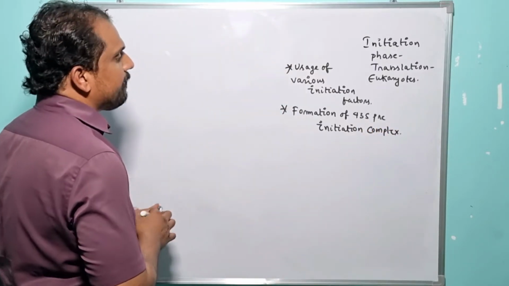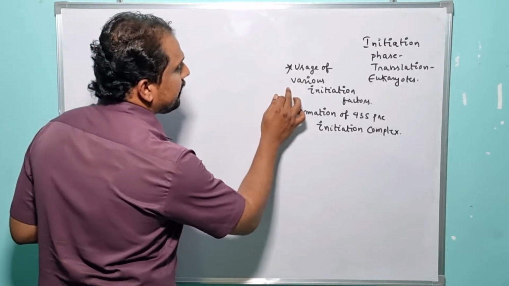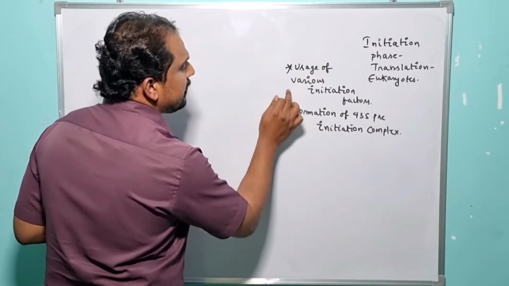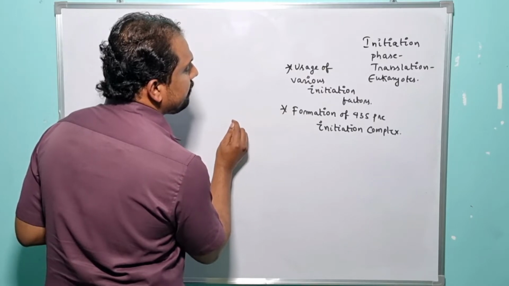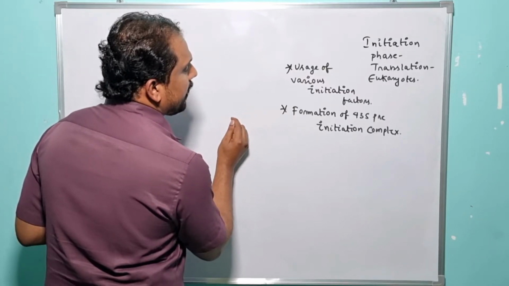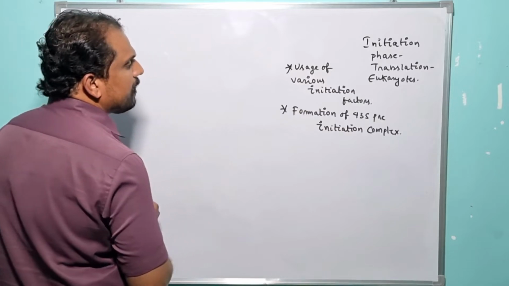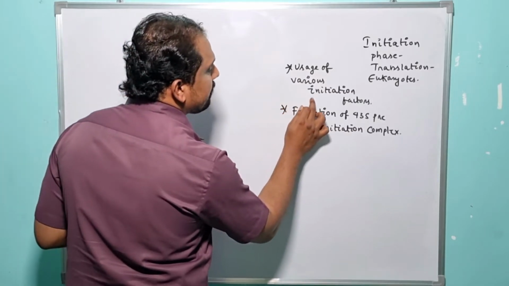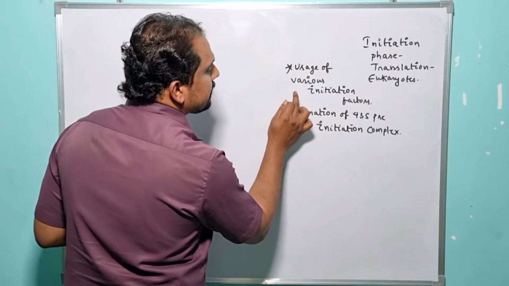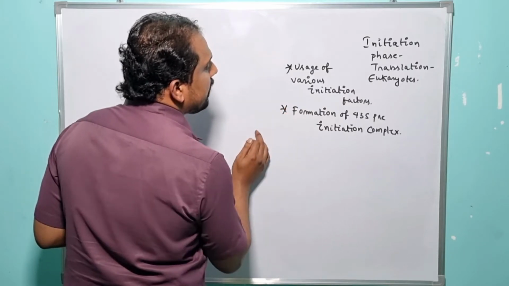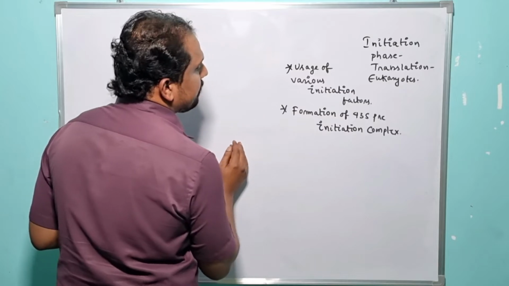So here at first we should have a basic idea regarding the usage of the various initiation factors. If we recall the initiation phase of the translation mechanism in case of the prokaryotes, it took the advantage of only three different initiation factors, right?